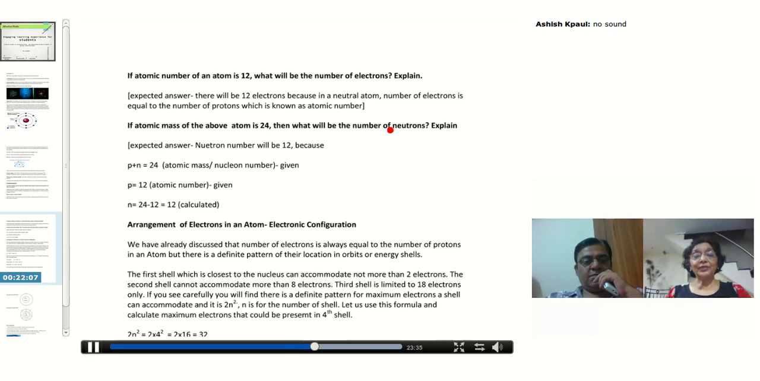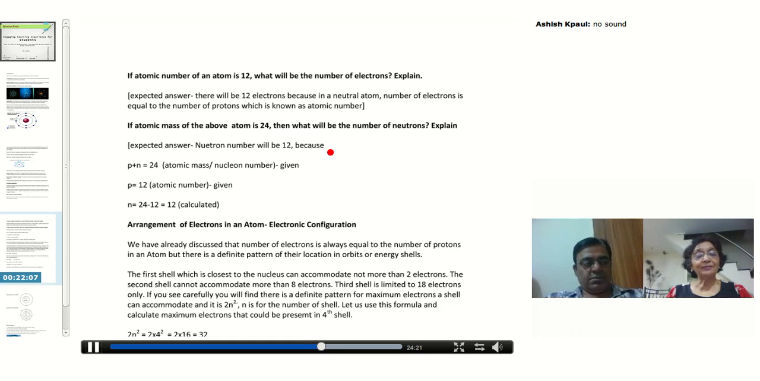Now, don't feel tired. One more question is remaining. Now, this is if the atomic mass of the above atom, the atom which had proton number 12, I'm talking about that, is 24, what will be the number of neutrons? Not only the number, I need the reason also, how you calculated, why you calculated. You need to develop your reasoning skill properly. So let's do this exercise. We will write it and then we will do that.